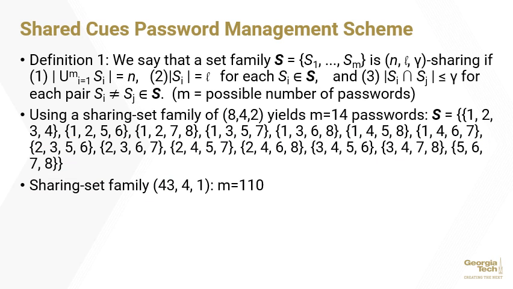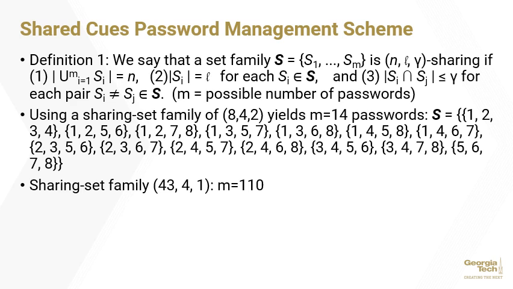With the PAO technique, users are encouraged to memorize multiple stories, typically 4, each containing an action-object pair to combine into multiple passwords. Each of these passwords shares 1 or 2 actions or objects, called secrets, with other pairs. These passwords form a sharing set family. In definition 1 listed here, the first parameter represents the total number of secrets included in the set family. The second parameter represents the number of secrets in each password, and the third parameter represents the maximum number of secrets any 2 passwords may share.